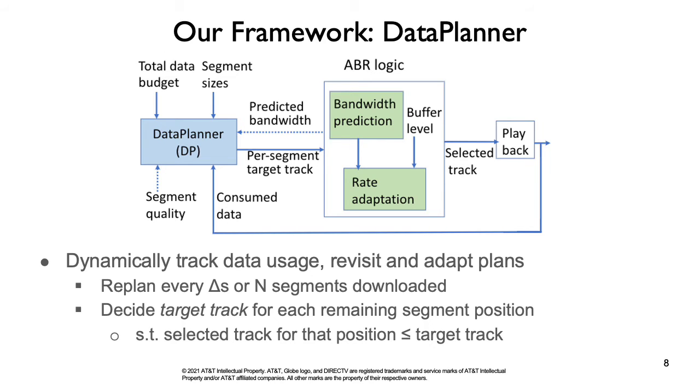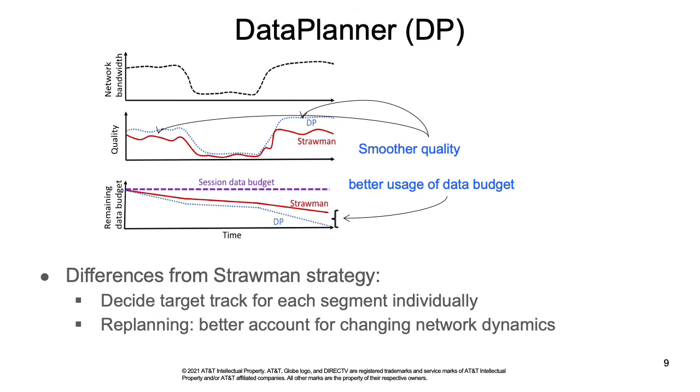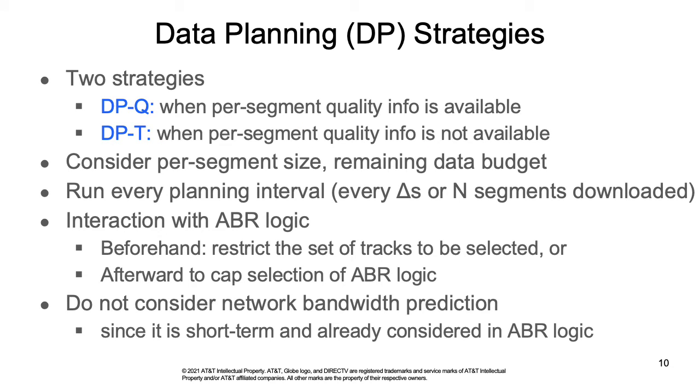Each time, it decides the target track for each remaining segment position so that the selected track is no more than the target track. This picture illustrates the advantage of DP over the simple strawman strategy. First, because DP decides the target track for each segment individually, it can lead to smoother quality. Second, since DP replans periodically, it can better account for changing network dynamics and lead to better usage of the data budget.